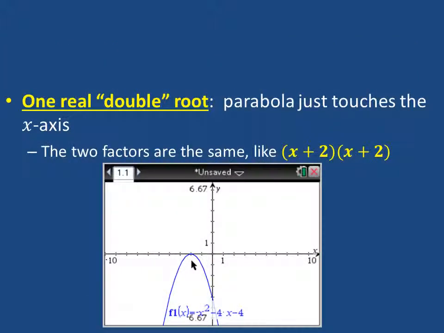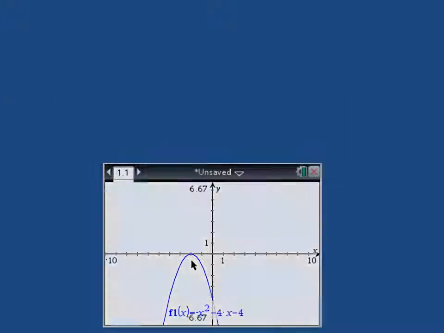Here's a case where we have one real root, which is what we might call a double root. And this is where the parabola just touches the x-axis in one point. That means that the two factors are really the same number. Both factors are going to be built from x equals negative 2. So they're both multiplied together like this. This is why that's called a double root.